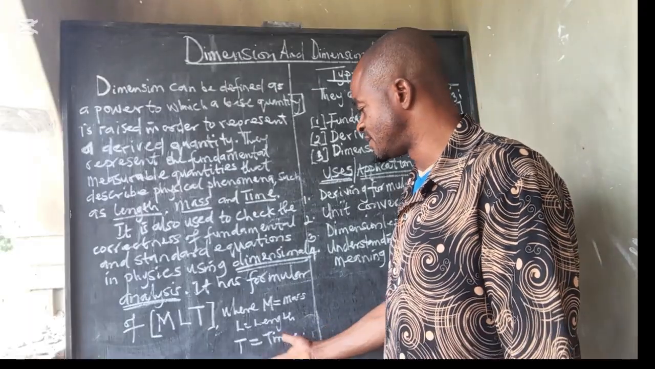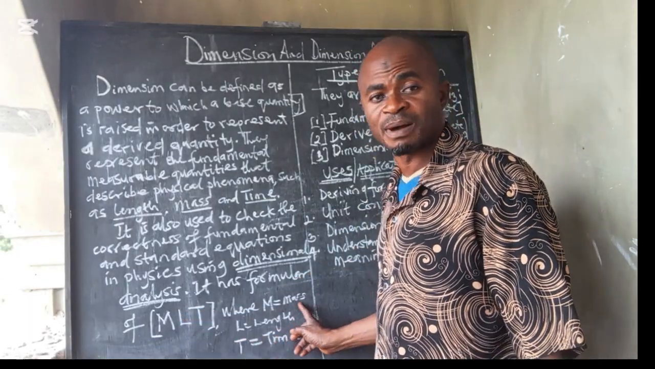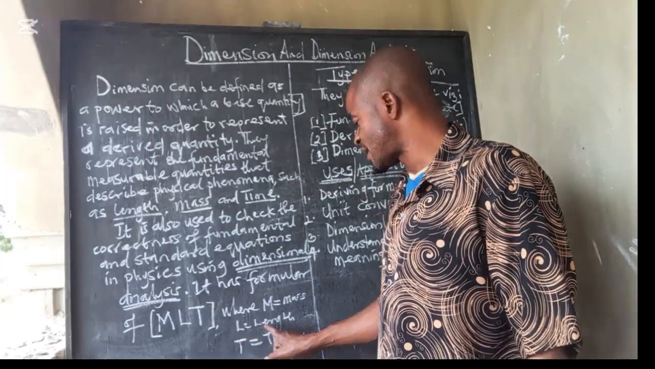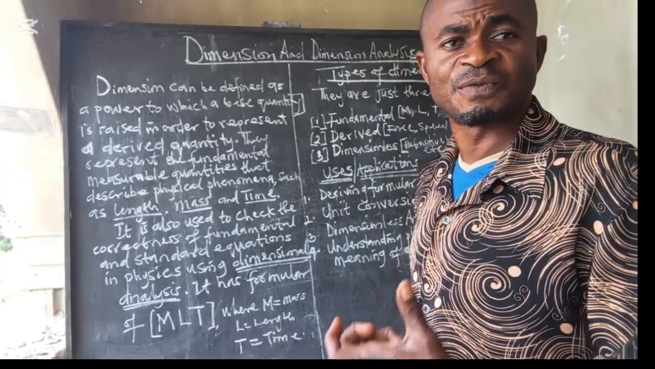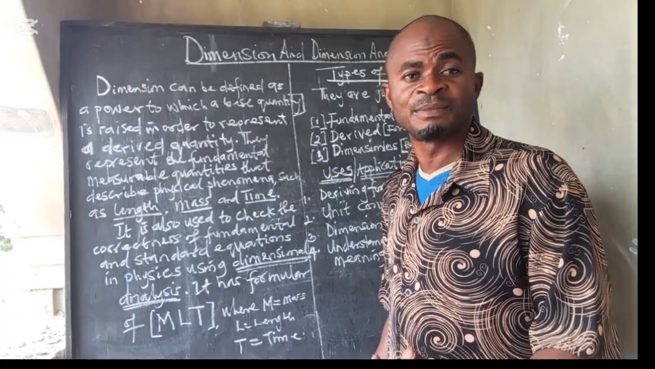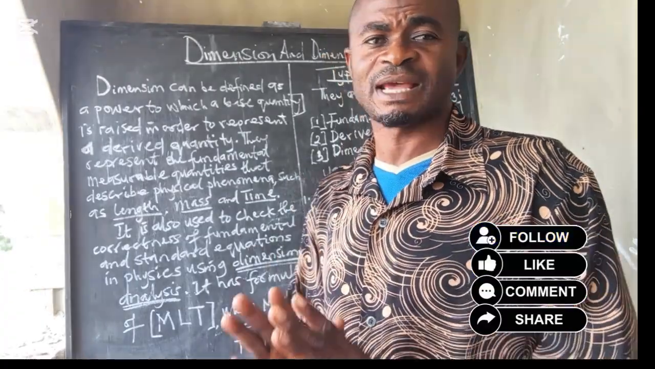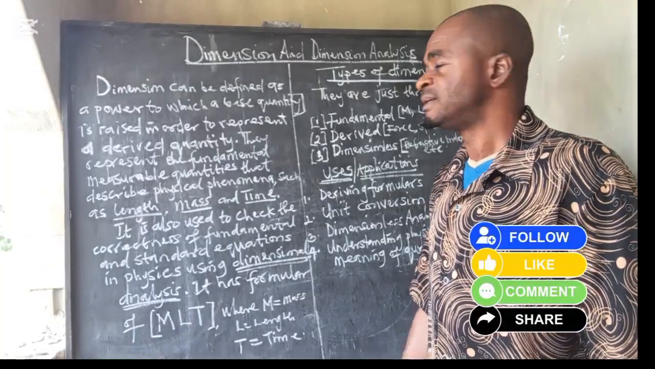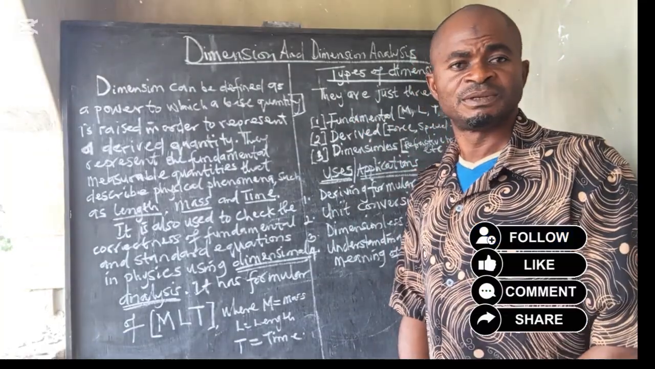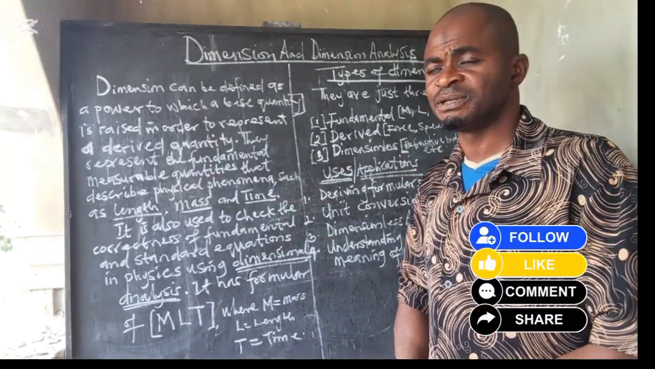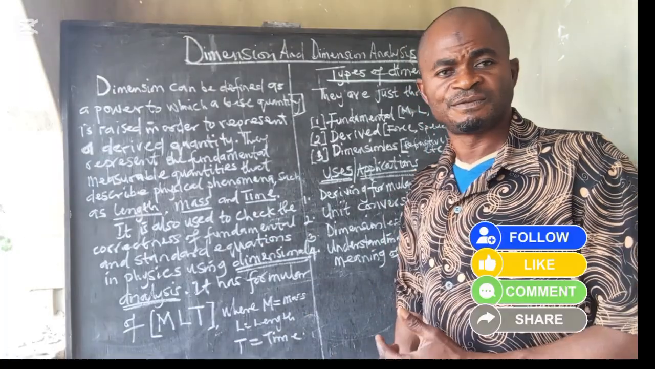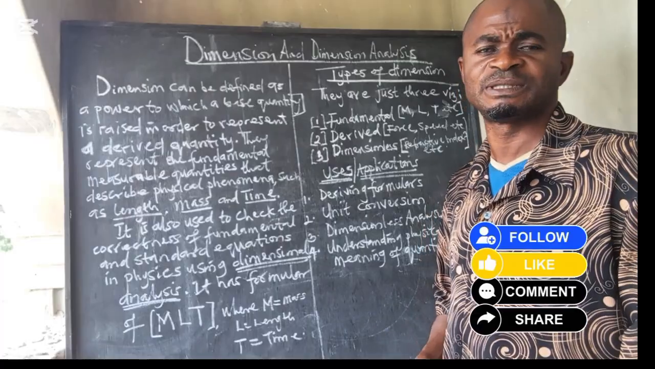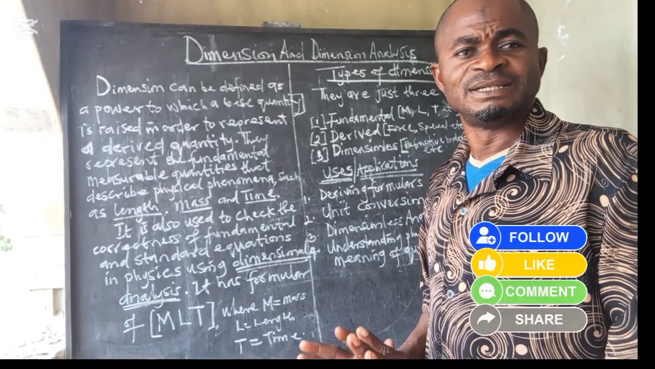Here is the meaning of the symbols. Capital M stands for mass, which gives you the unit of kilogram. L stands for length, which gives you the unit of meter. T stands for time, which gives you the unit of seconds. Now, let's go to the types of dimension. There are three types of dimension. 1. Fundamental dimension. 2. Derived dimension. 3. Dimensionless.